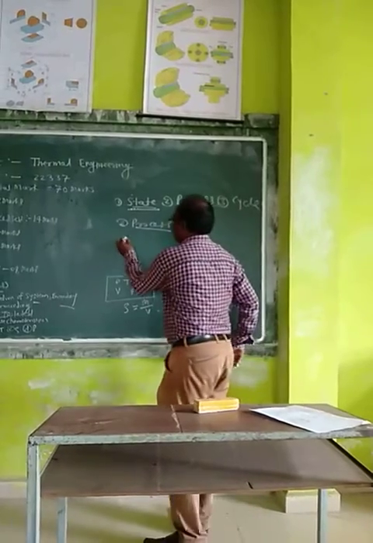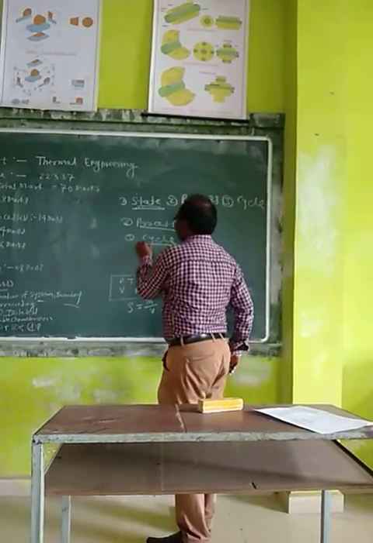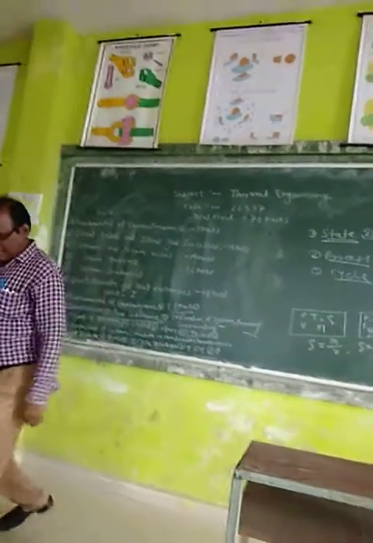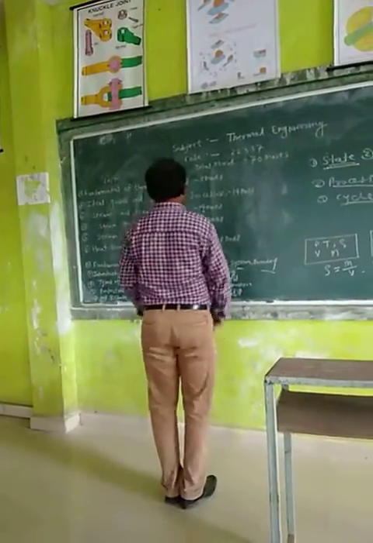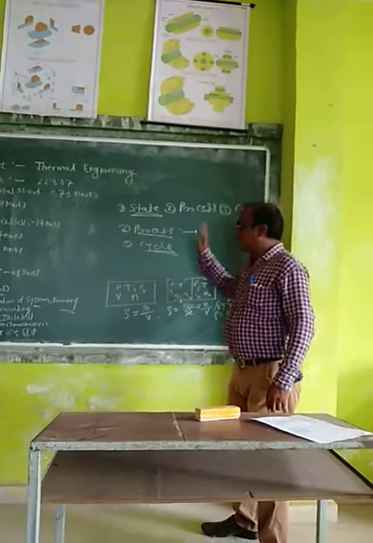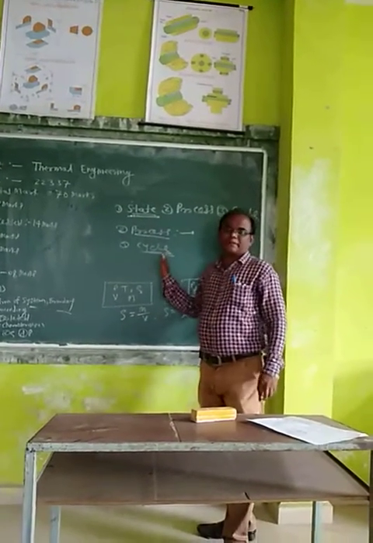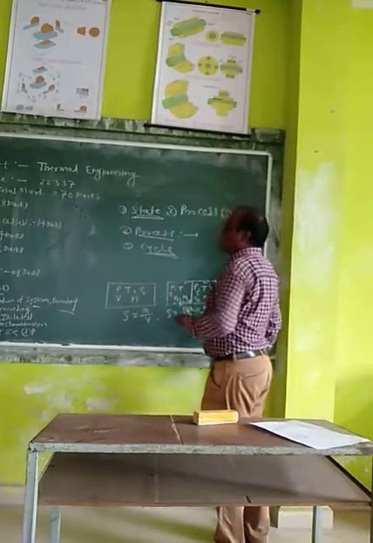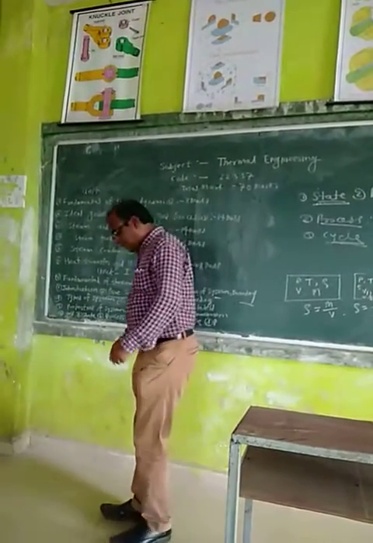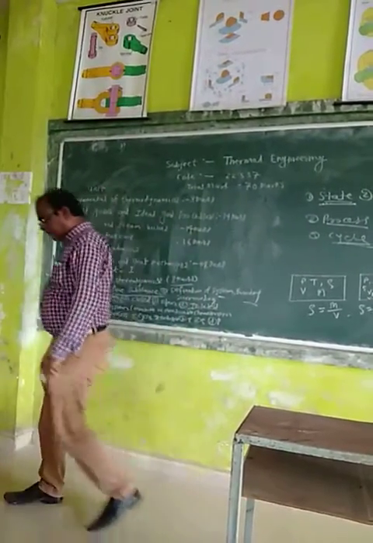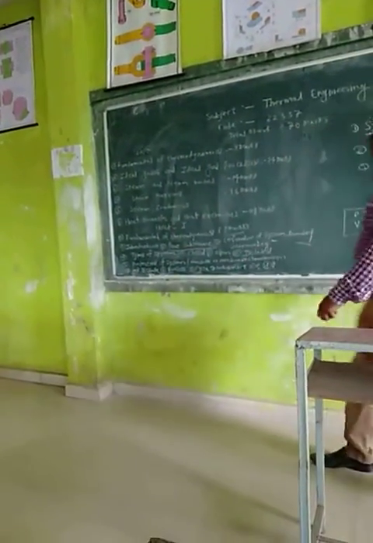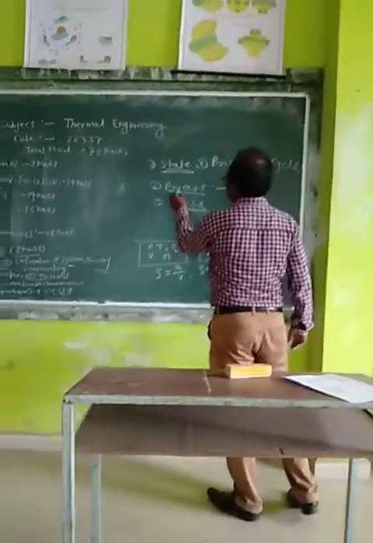Third is the cycle. Cycle means, suppose I am here, then go here, then here, then here, and come back to the first position. This is called a cycle. Means a series of processes whose end state is identical to the start is called a cycle. So these are the three definitions: state, process, and cycle.